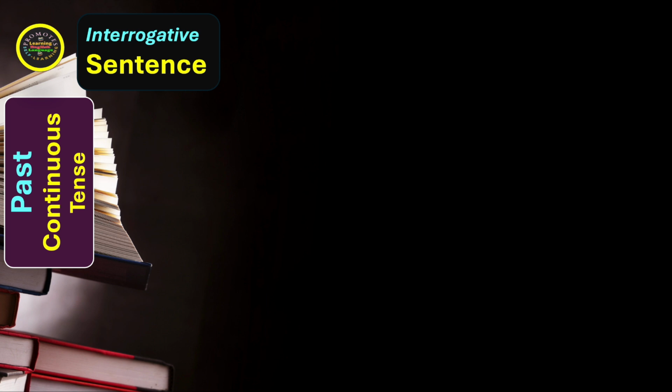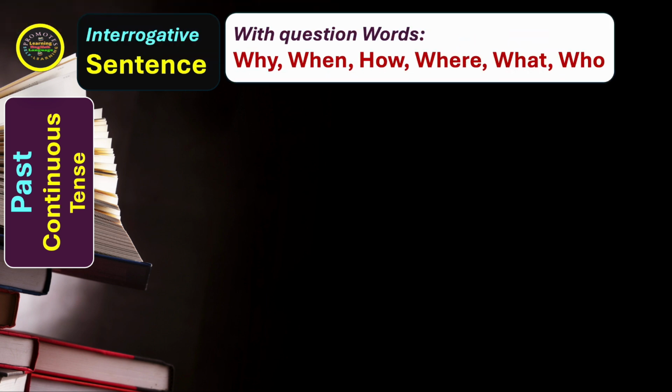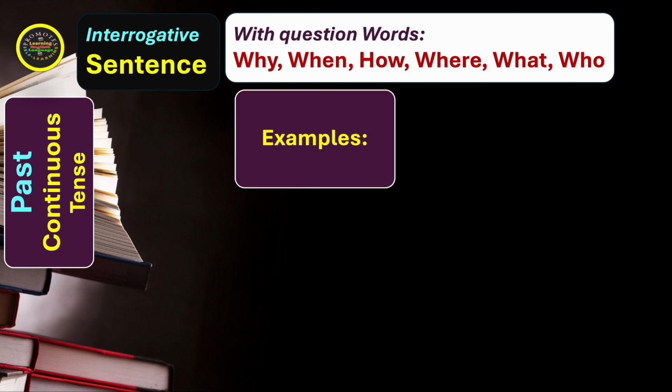Now we move on to the past continuous tense in the interrogative form of sentence with question words like why, when, how, where, what, who. In this case, the question words will come first before helping verbs. Let's see the examples.